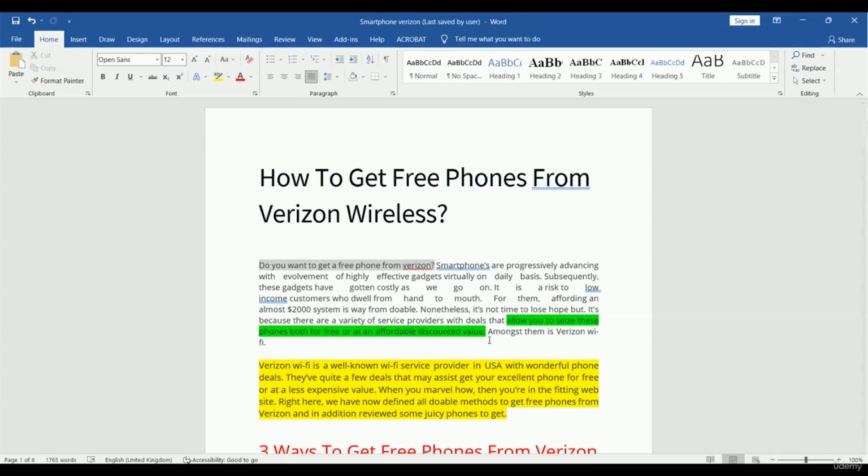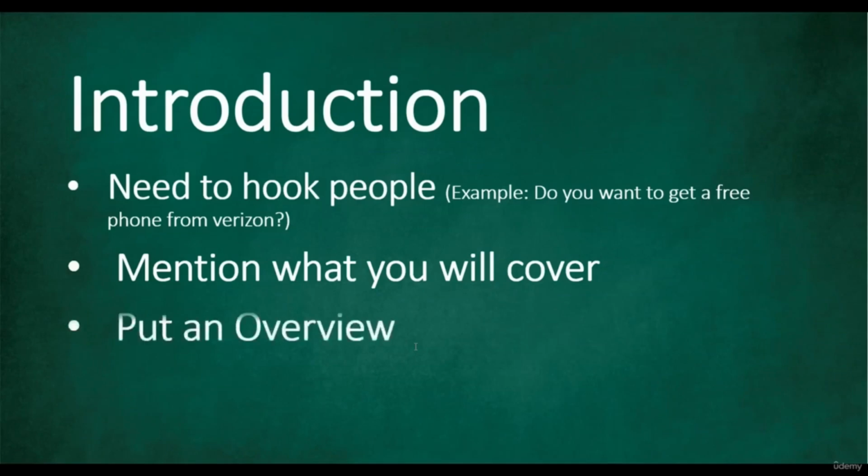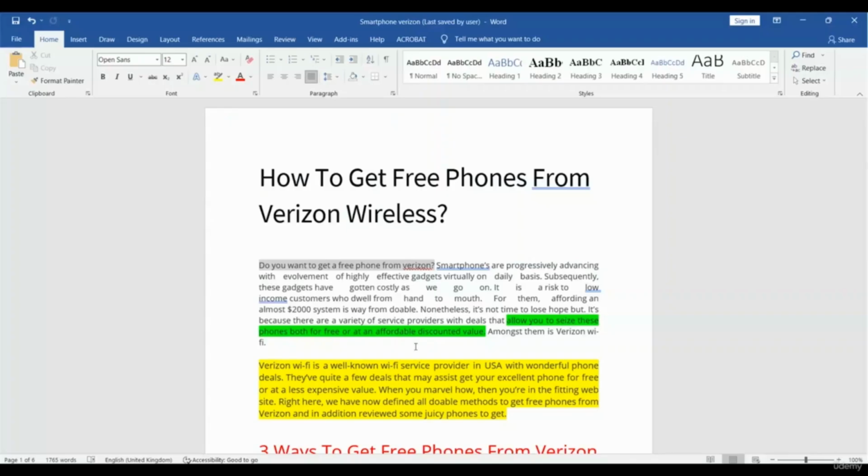So the reader will have an idea of how you will get a free phone or at an affordable discounted value. The article is going to cover this information. So here is the information about what is going to be covered. Okay, what is next? Put an overview.